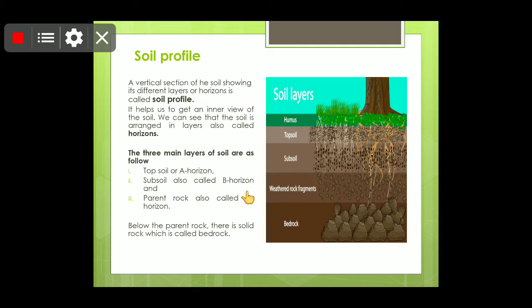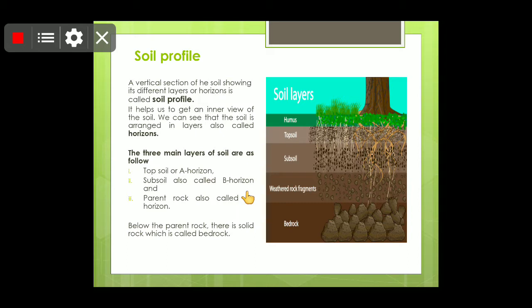Children, whenever we go out, we often see only the top soil. If we want to see the layers at the side, we have to go to the place where the foundation or any construction work is going on. So children, we can see what is under the surface. Such a view of the soil is called soil profile.